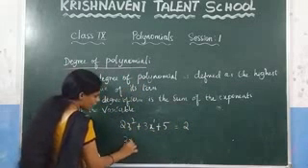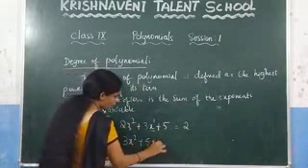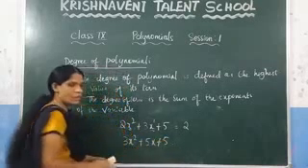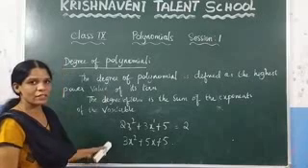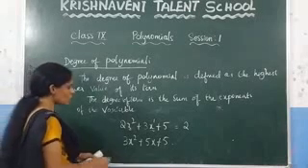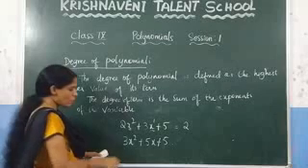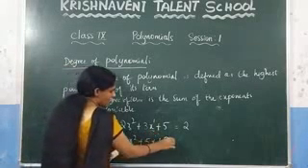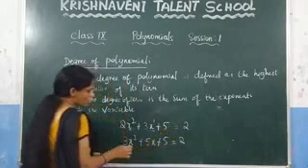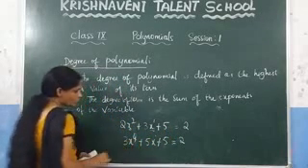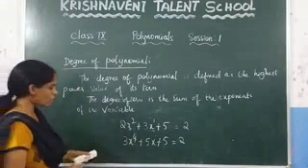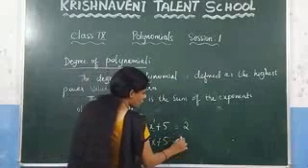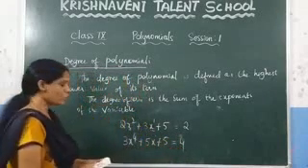Now consider 3x squared plus 5x plus 5, let us consider this algebraic expression. Now if you want to find the degree of this algebraic expression, you need to check what is the highest power. Among these, what is the highest power here? Here 2 is there, here 1 is there. So what is the highest power? 2. Suppose you have been given here 4. What is the degree of this polynomial? Since the highest power is 4, you can say that the degree of this polynomial is 4. Like that you need to check.